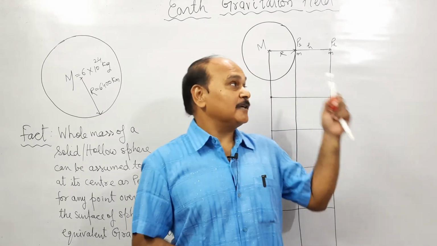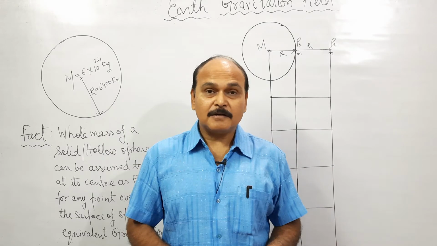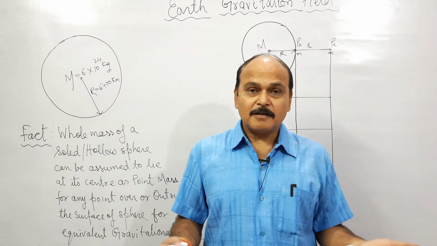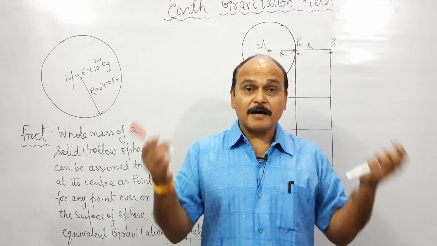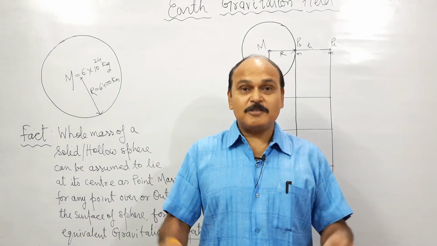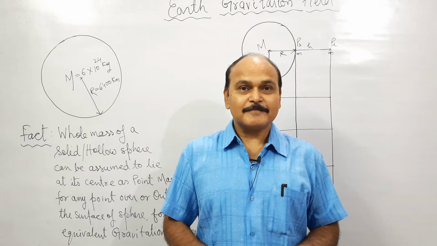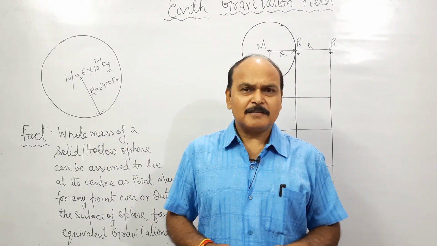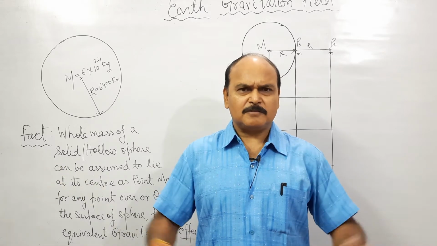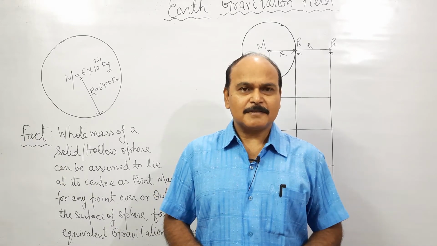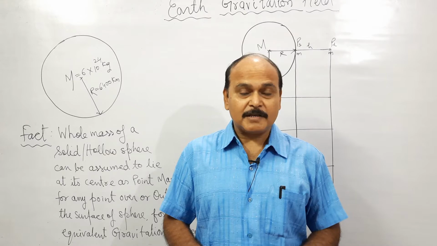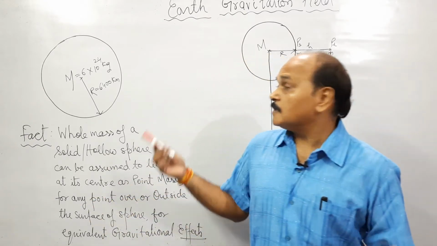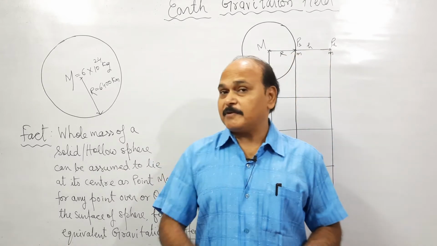And today we are going to study Earth's gravitational field. Is our Earth a point mass? No. Our Earth is a solid sphere. So can we apply the same results for our Earth's gravitational field? Absolutely not. Our Earth is a solid sphere. It is not a point mass. Therefore, we cannot apply the results of point masses for Earth's gravitational field.